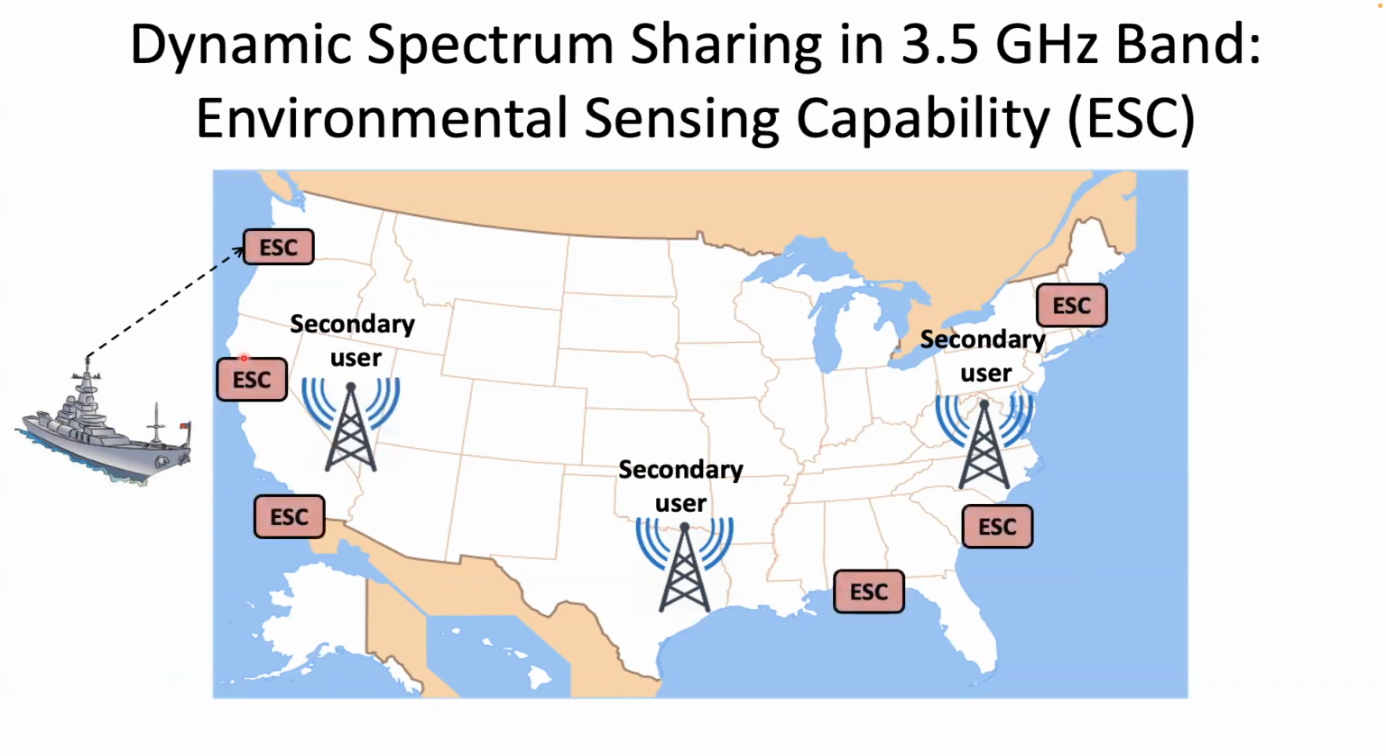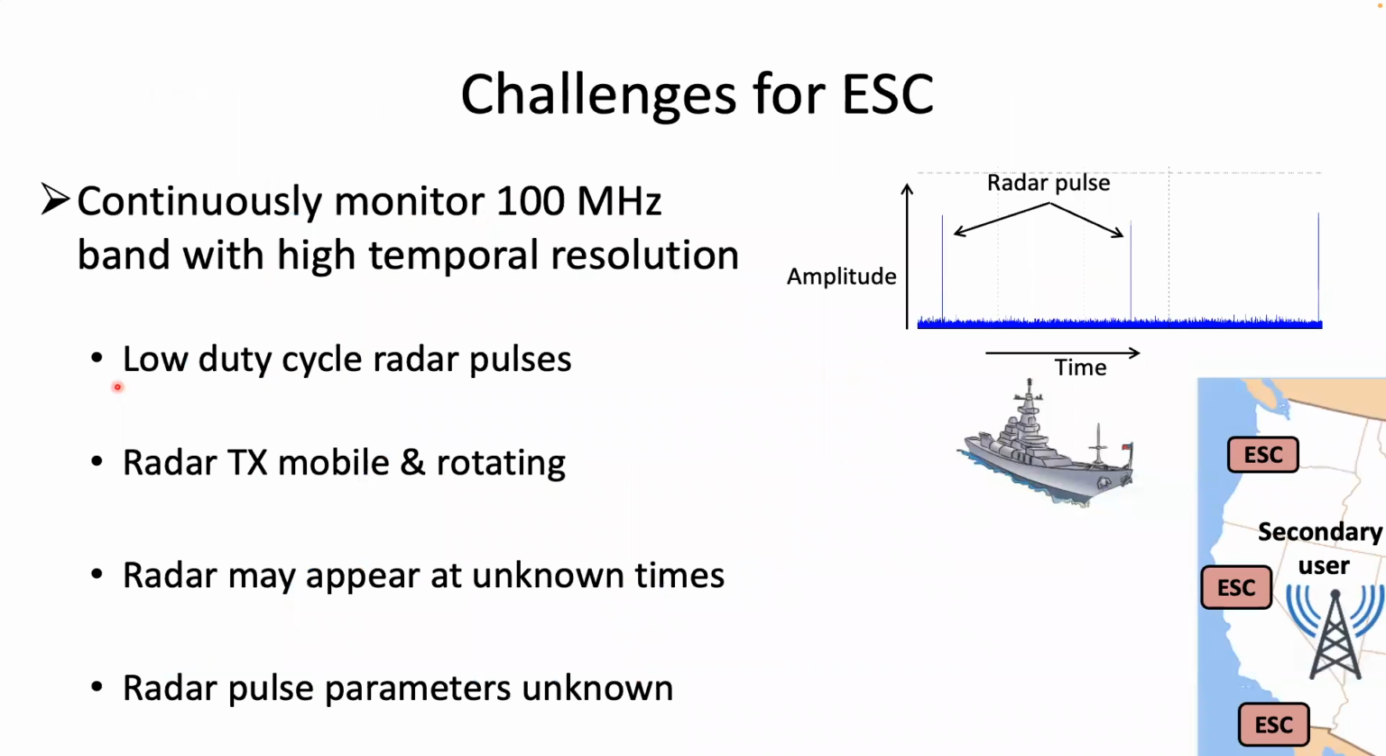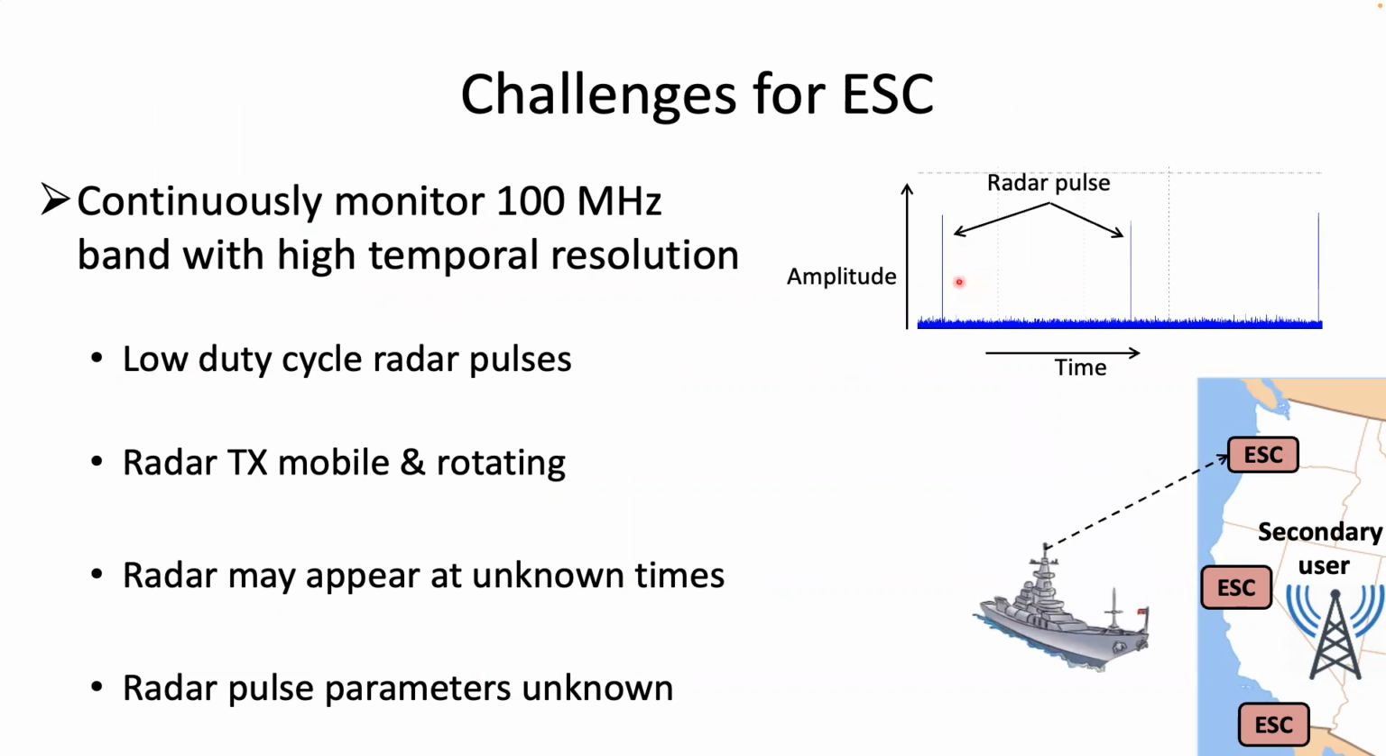A key enabler for this idea is the Environmental Sensing Capability, or ESC sensor. The ESCs are to be placed along the US coastline for detecting the presence of radar signals. The design and implementation of an ESC pose several challenges. First, the radar transmitter emits low duty cycle pulses while being mobile and rotating their antennas 360 degrees. The radar transmitter location and its transmission parameters are also unknown, and they may appear at unknown times. Thus, the ESC must continuously monitor the 100 MHz CBRS band with high temporal resolution.